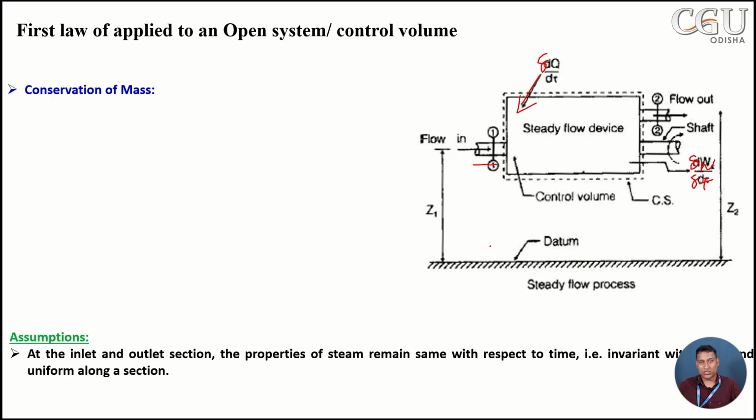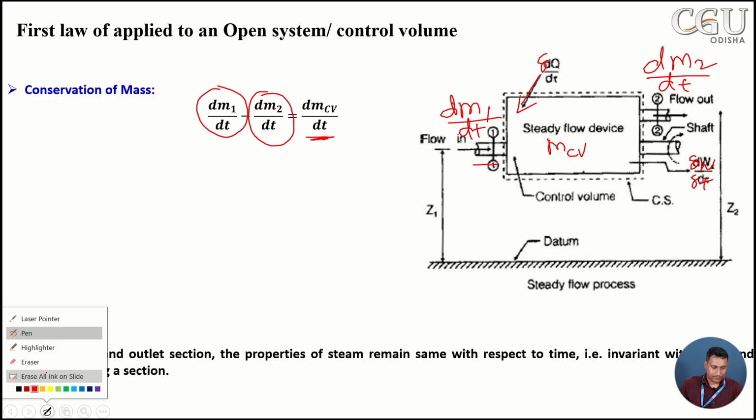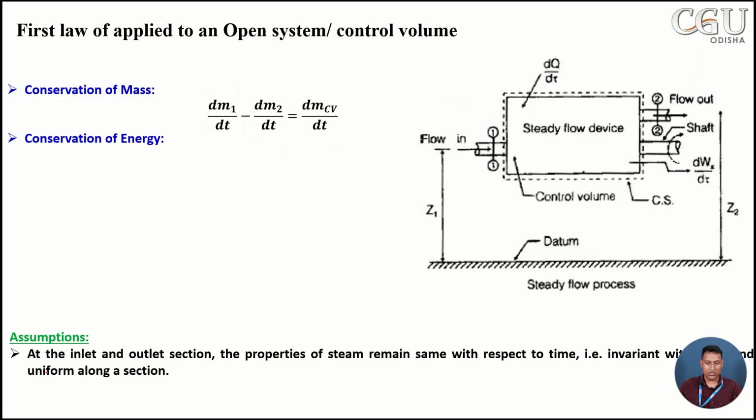Now we derive an expression for conservation of mass. Let's say dm1 by dt is the rate of mass entering at section 1, and dm2 by dt is the rate of mass leaving the system. As it is mass conservation, we define the mass inside the system as mcv. Now we can write the expression: this is the amount of mass entering the system, this is the mass leaving the system, and this is the net rate of change of mass inside the system. So this is the conservation of mass.